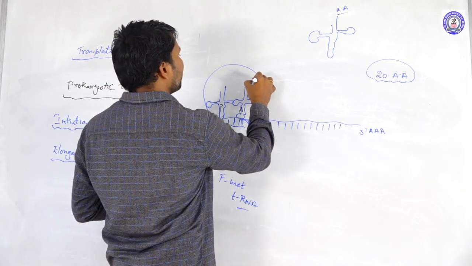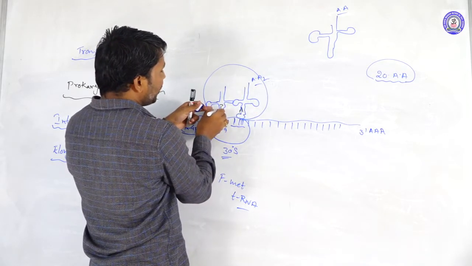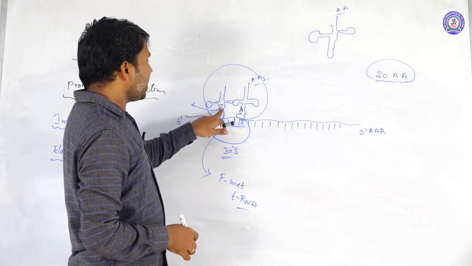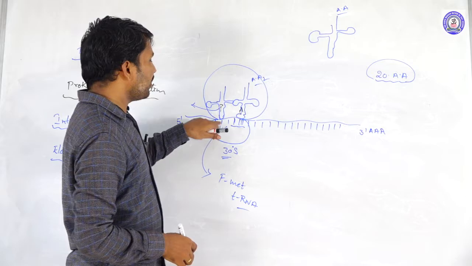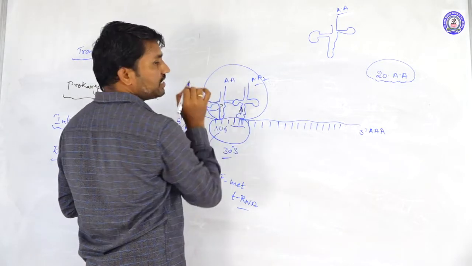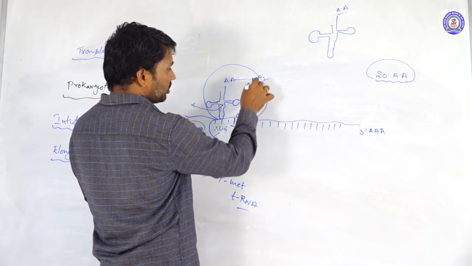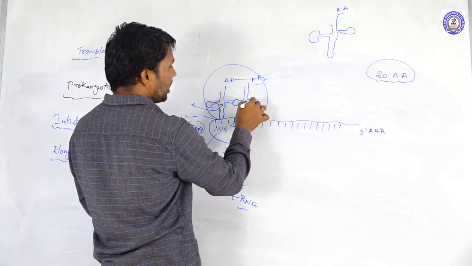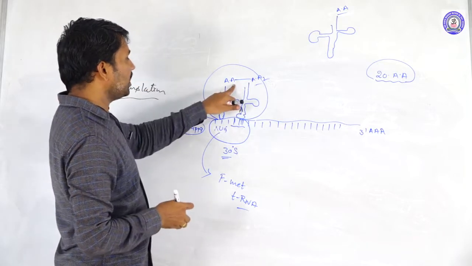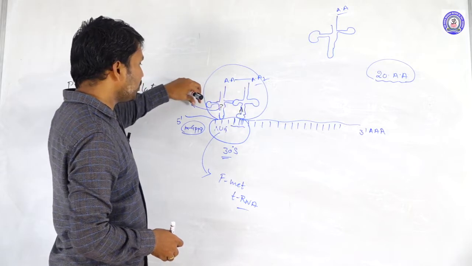Suppose it carries some other amino acid, amino acid 2. At that time the fMet tRNA in the P site loses the affinity between its anticodon region and the mRNA, and a peptide bond forms between the two amino acids. Once the peptide bond is formed, the tRNA is displaced from the P site.